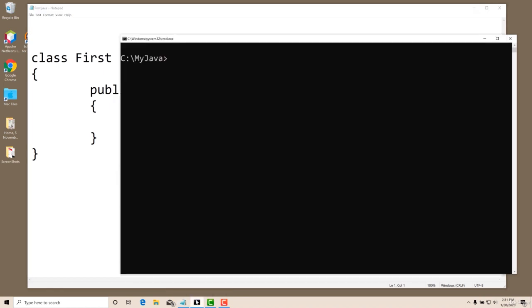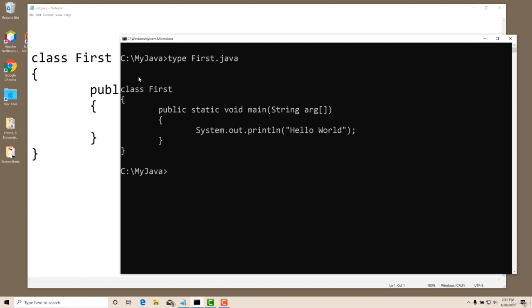Now go back here, and I will type and show you first.java. See, the import line is not there, right? Now I will say javac first.java, compiled. Now say java first. It's compiling and also running. So there is no problem in removing that import statement for java.lang because it is automatically included.